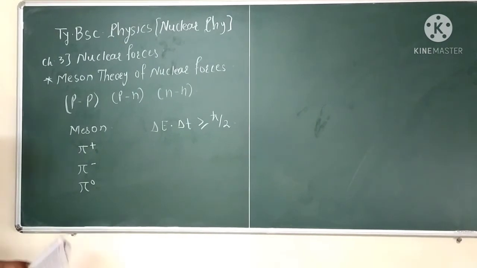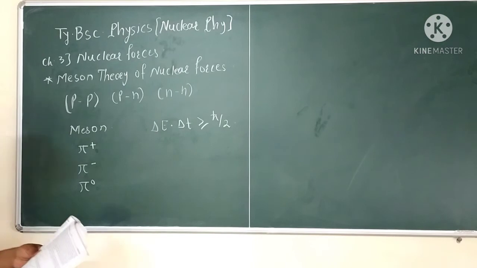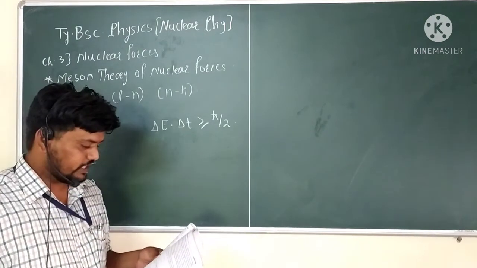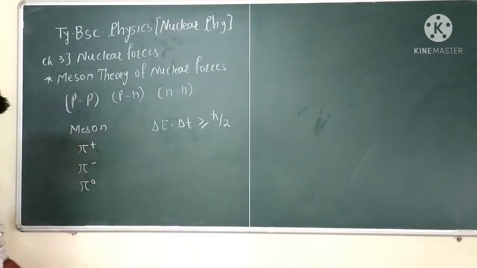First of all we consider the interaction reaction between the proton and neutron.